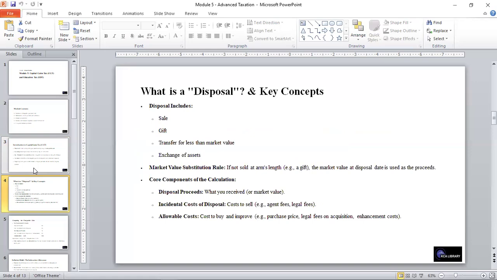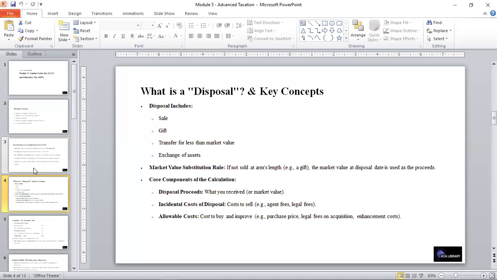These are the means of disposal of assets, and then the market value substitution rule comes in. This talks about if not sold at arm's length, for example as a gift, the market value at the disposal date is used as the proceeds. The core components of the calculation: one, the disposal proceeds, and this is what you receive, or the market value.